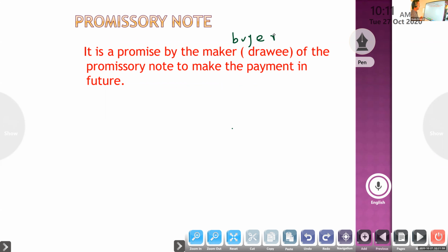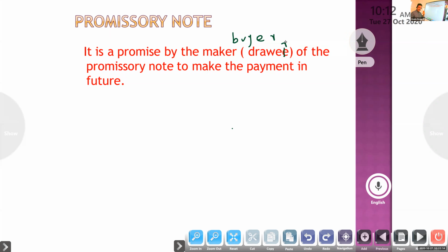It is a promise by the maker. It's a drawer only, not drawee. It is a promise by the buyer of the promissory note to make the payment in future. That is promissory note.